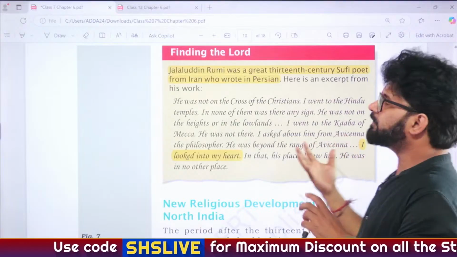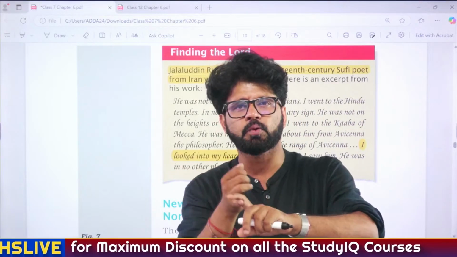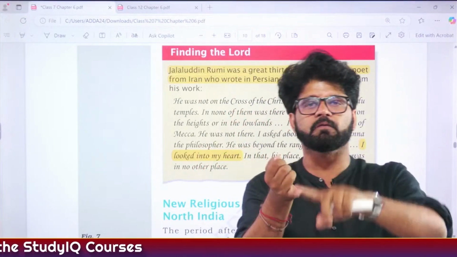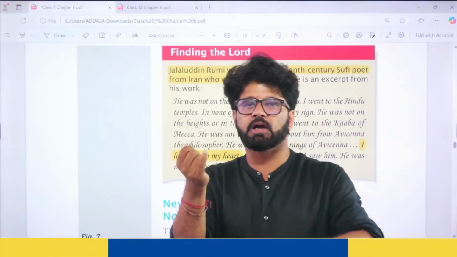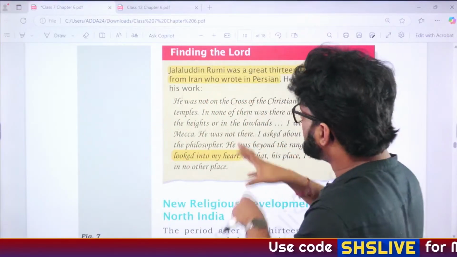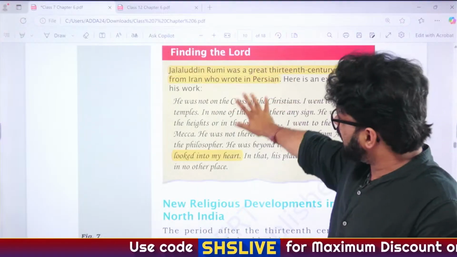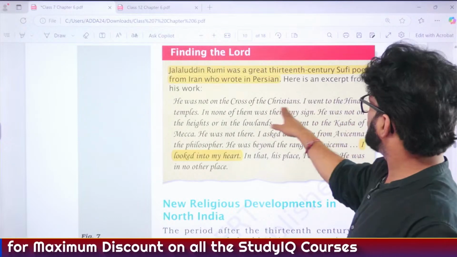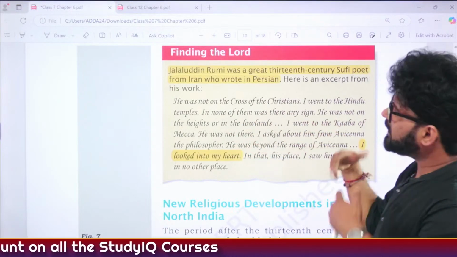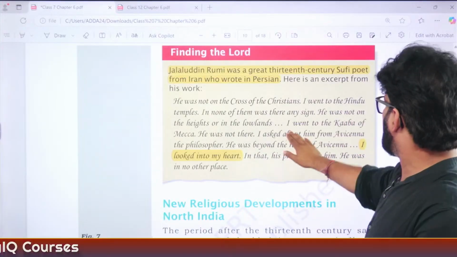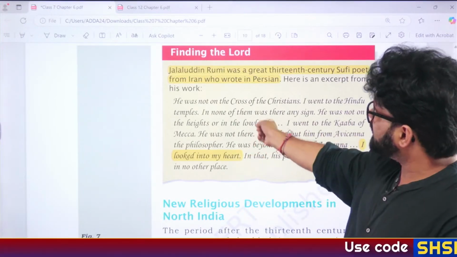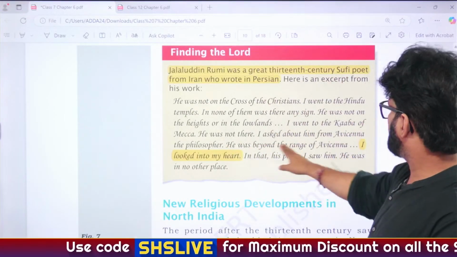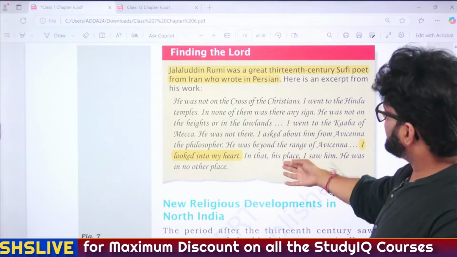Then, just like we were talking about different Bhakti movements, Pandharpur movement, Vitthal movement, Warkari, Dharkari sect, and then we have talked about Veer Shaivas, Basavanna, their Vachanas, Marathi Abhangas. So similarly, names you have to remember. Jalaluddin Rumi, and NCERT has given a phrase of what he has said: that he went to the cross of Christians, he went to Hindu temples, in none of them was there any sign. He is talking about how he did not find God anywhere. I went to the Kaaba of Makkah, and he is criticizing every religion there. He was not there. I asked about him from Avicenna, the philosopher. He was beyond the range of Avicenna. I looked into my heart, and in that place I saw him.